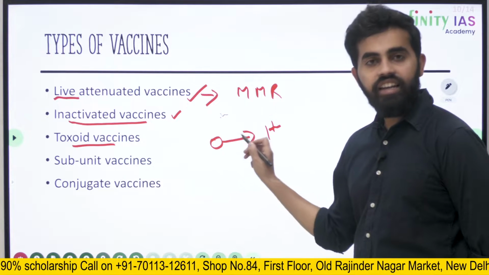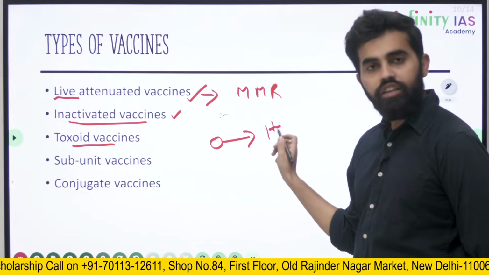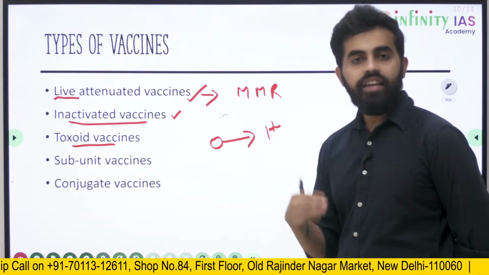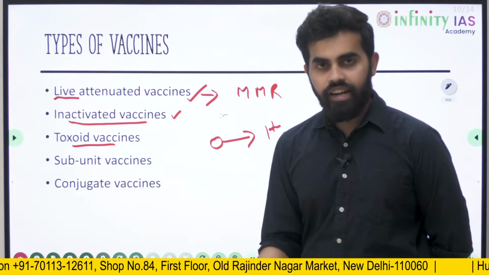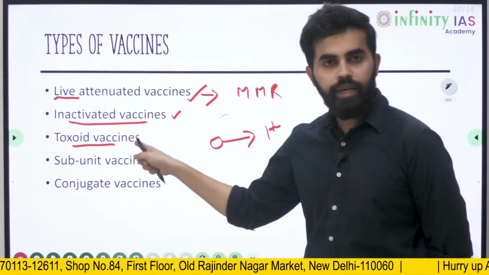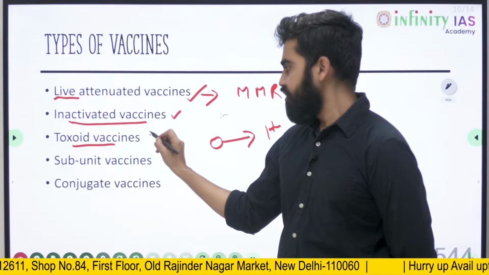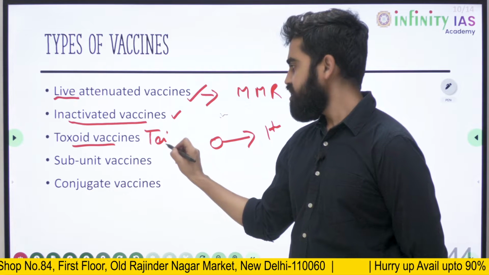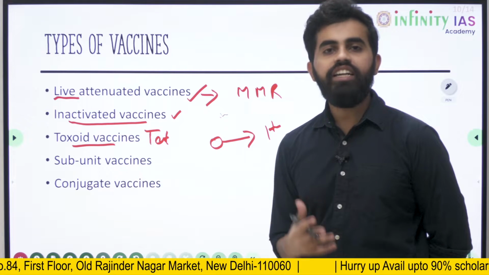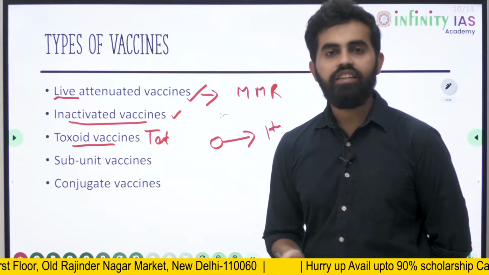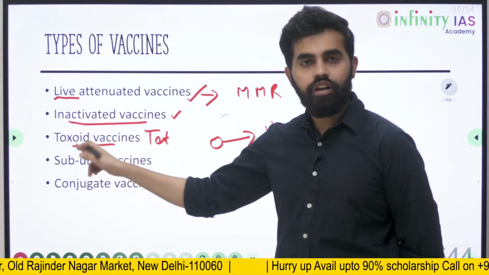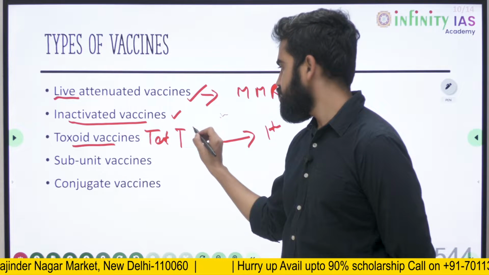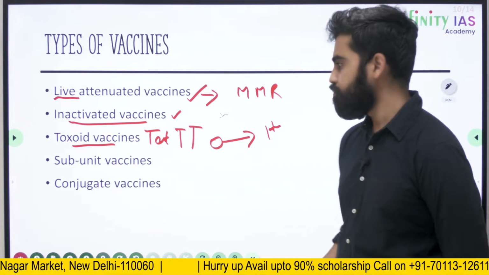This helps in creating immunity in the human body so that the next time the pathogen actually enters the body, the immunity will be able to fight it. This we can see in tetanus vaccines, which we normally take as TT vaccines, that is tetanus toxoid vaccines. So this is our TT injection.